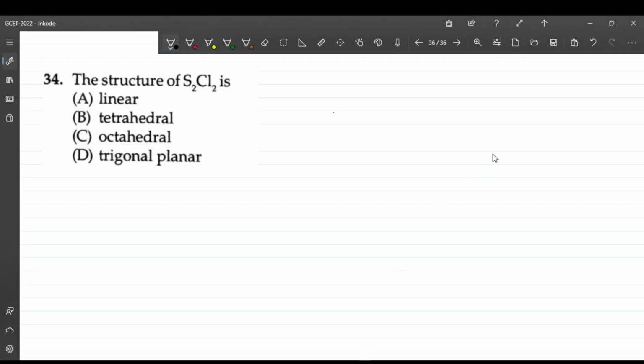Question 34. The structure of S2Cl2 is asked. So the structure will be sulfur and sulfur here, then here it is Cl and this is Cl. All these atoms, the Cl, this Cl and both sulfurs, won't be lying in a plane, because there are two lone pairs on this sulfur. There are two lone pairs, 1 2 this way. So because of these lone pairs, it will be like this.